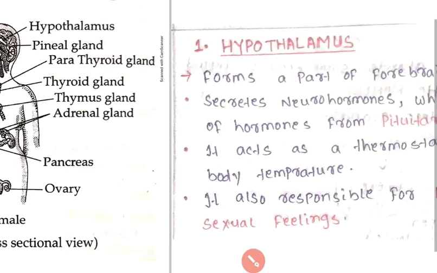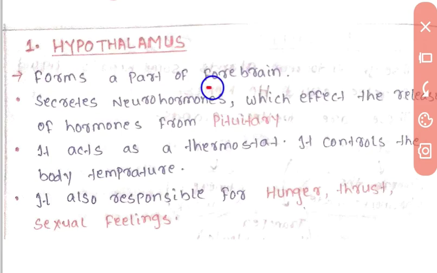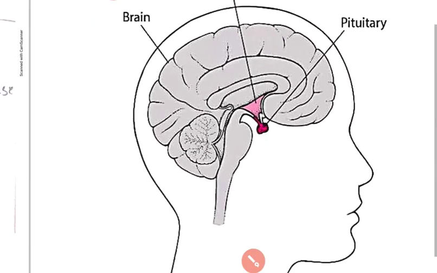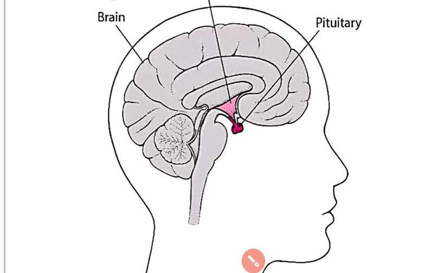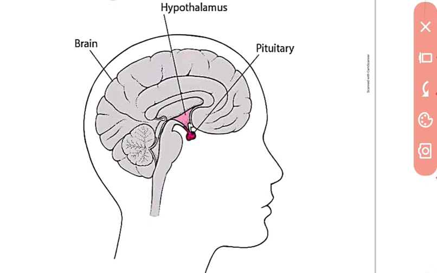Now, what is the hypothalamus? Hypothalamus is a part of the forebrain. So look where the hypothalamus is present. Look at the diagram. This is the human brain. This one is the pituitary gland.